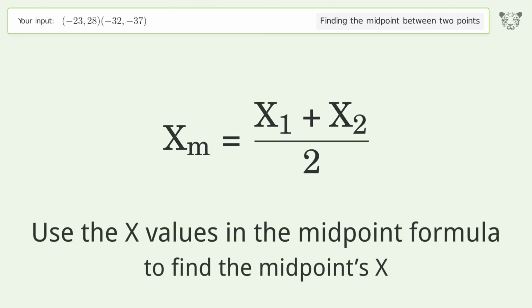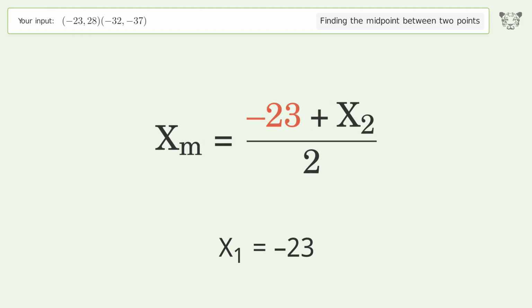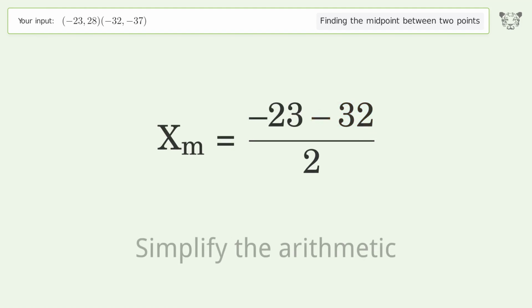Use the x values in the midpoint formula to find the midpoints x. x1 equals -23. x2 equals -32. Simplify the arithmetic.